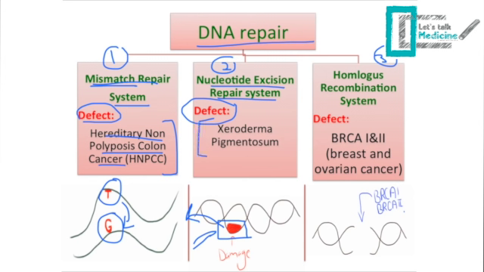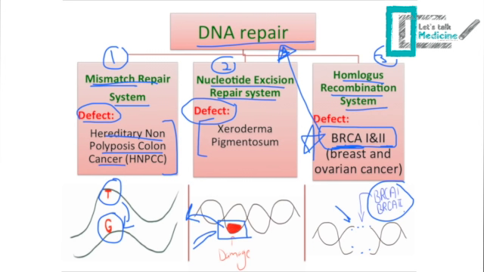The third type of DNA repair system is known as the homologous recombination system, and this repair system will work when you have a break in the DNA. So your DNA breaks into half. So BRCA1 and 2 will come into action, and they will link these two together. So always remember, and this is a very important piece of information, that BRCA1 and 2 are DNA repair genes that are concerned with the homologous recombination system. The type of defects here is breast and ovarian cancer. So when you have a defect in BRCA1 or 2, breast and ovarian cancer will be the condition.